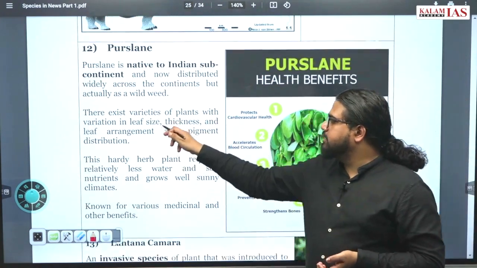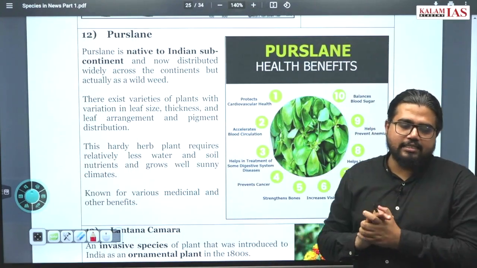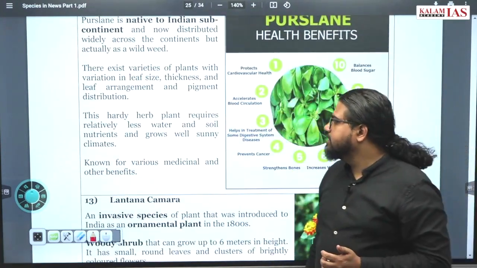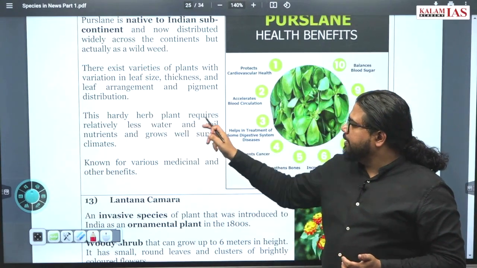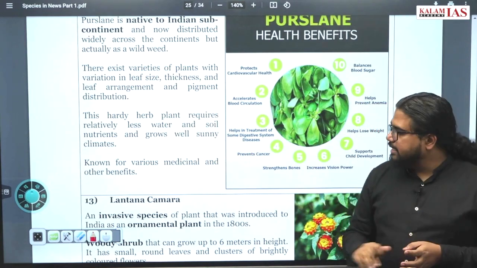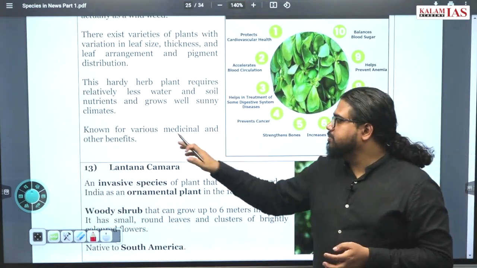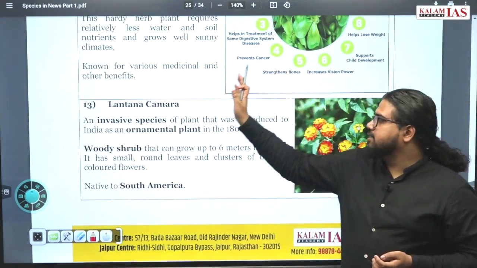Leaf thickness, all these are being used for different kinds of Ayurvedic and alternative medicine systems. This has various applications. It is a hardy herb plant, requires relatively less water and soil nutrients and grows well in sunny climates. Known for various medicinal and other benefits. That's all.